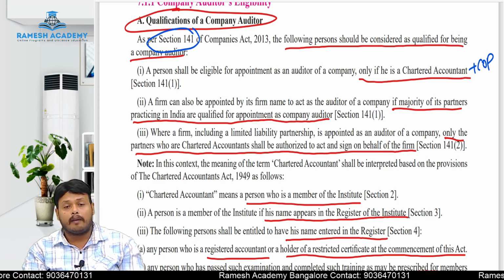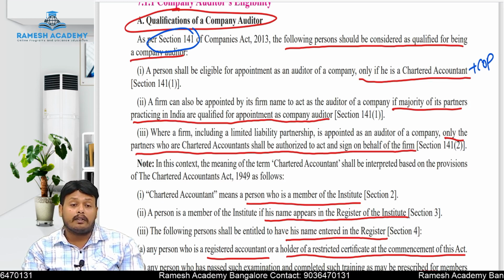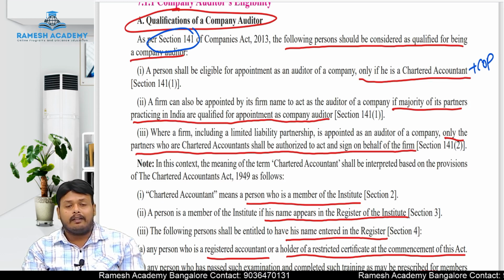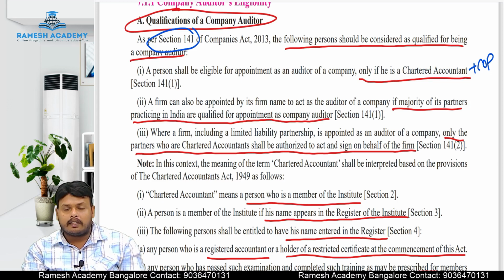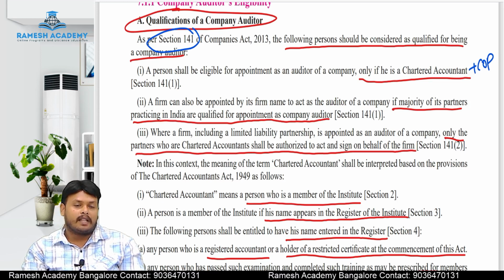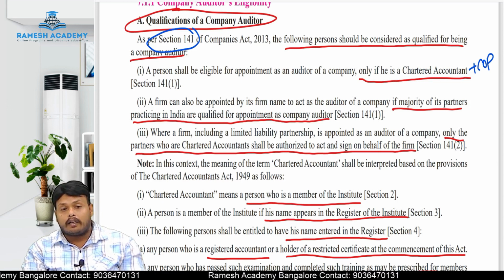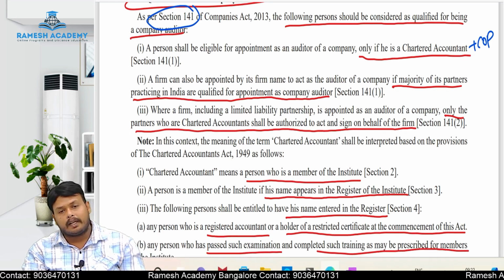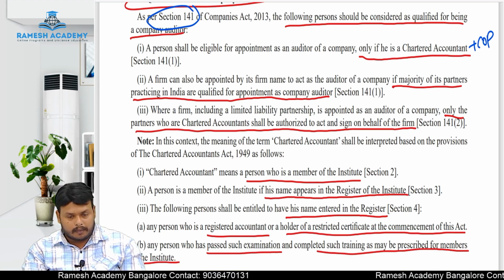A partnership firm can be appointed as an auditor, whereas the majority of the partners should be practicing in India and they should be qualified professionals. In that partnership firm, the partner who is a qualified chartered accountant holding a certificate of practice can sign the audit report on behalf of the partnership firm. The same will be applicable to an LLP, limited liability partnership firm also. Only a chartered accountant holding a certificate of practice can sign on behalf of the partnership firm.